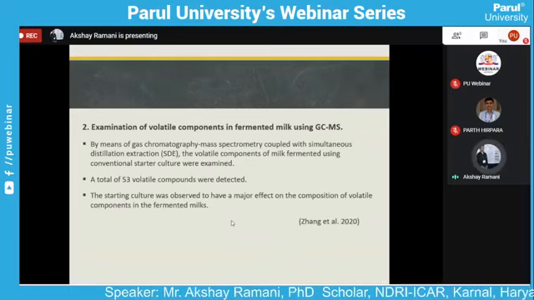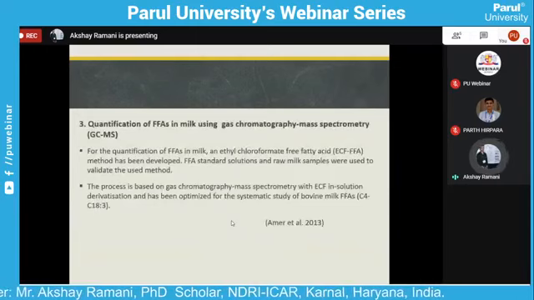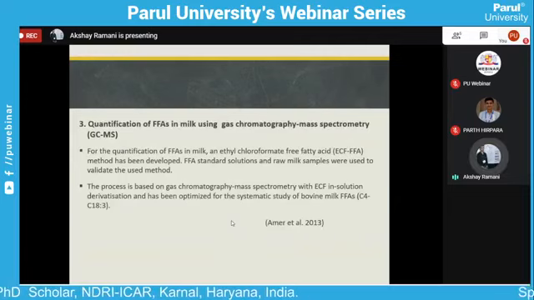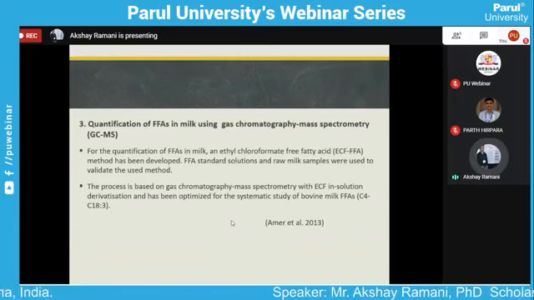Third, quantification of free fatty acids in milk using gas chromatography mass spectrometry, mostly the ethyl chloroformate method used for the development of FFA. FFA standard solution and raw milk samples were used.